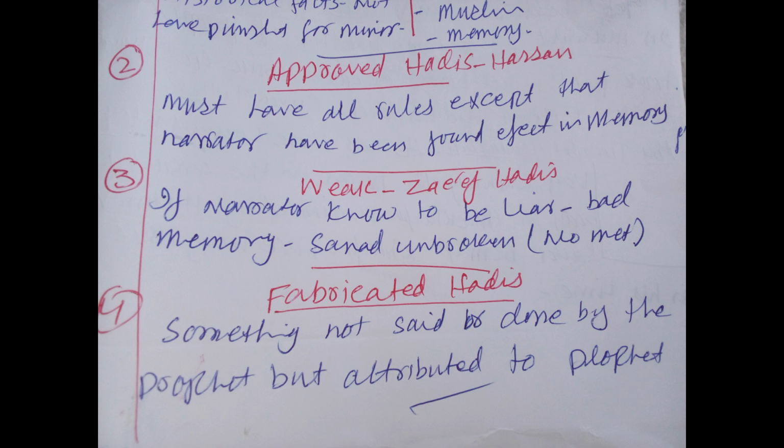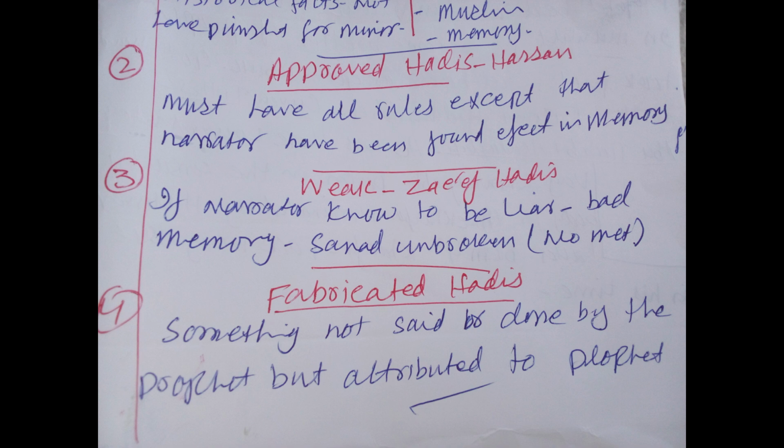If there is a narrator within the chain of narrators, and it is said that sometimes he used to forget things, sometimes he can't remember what he heard from the Holy Prophet or from his teacher, this hadith will fall into the second category, that is known as approved or hasan hadith.